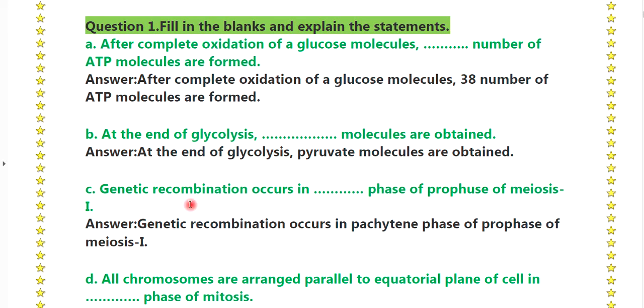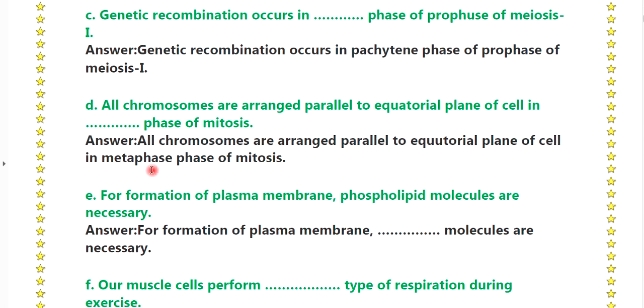C, genetic recombination occurs in dash phase of process of meiosis first. Answer: genetic recombination occurs in the pachytene phase of the process of meiosis first. D, all chromosomes are arranged parallel to the equatorial plane of the cell in dash phase of mitosis. Answer: all chromosomes are arranged parallel to the equatorial plane of the cell in metaphase of the mitosis.